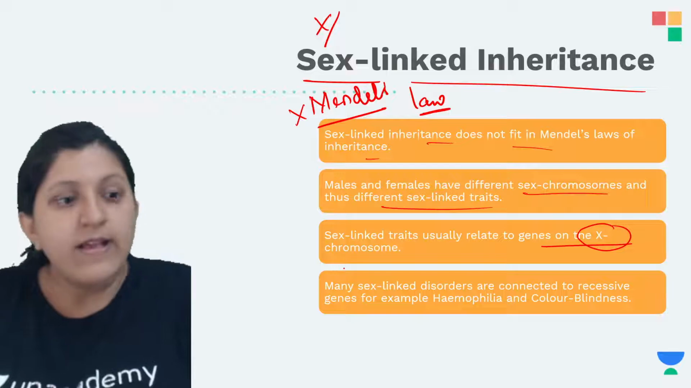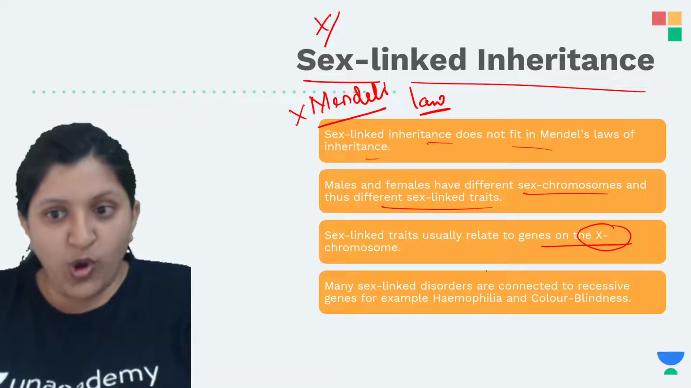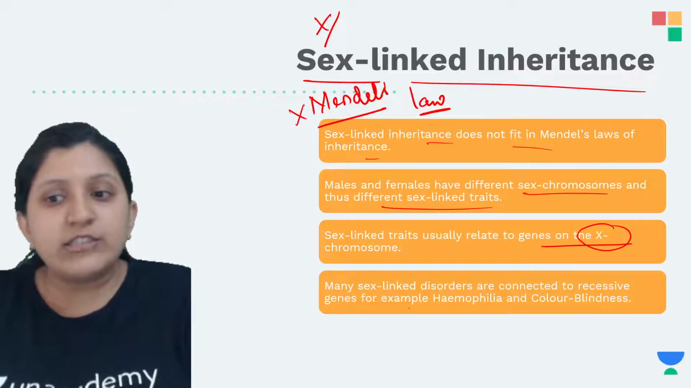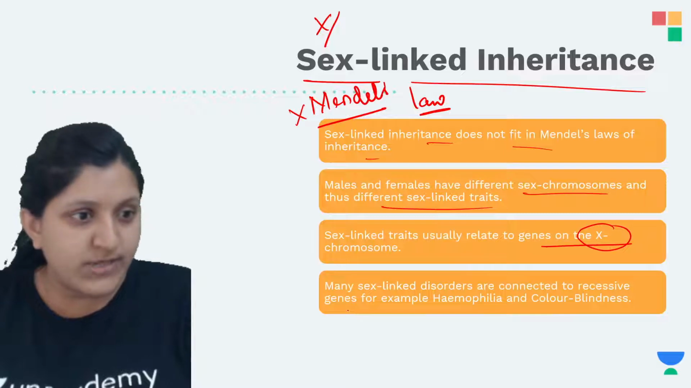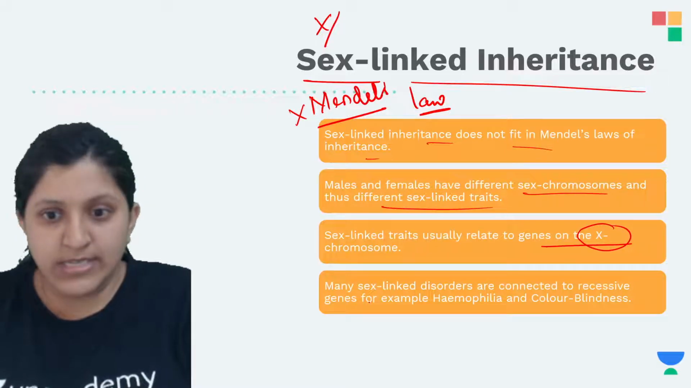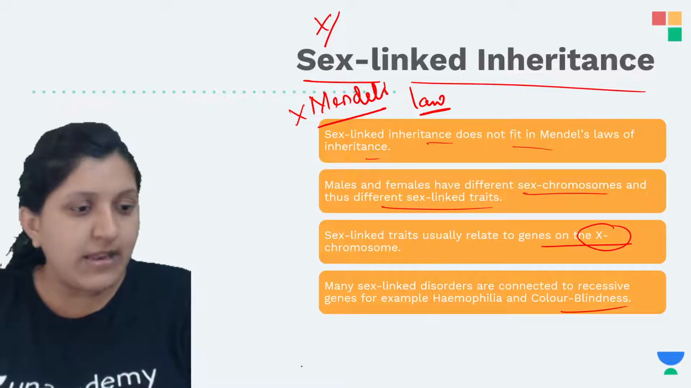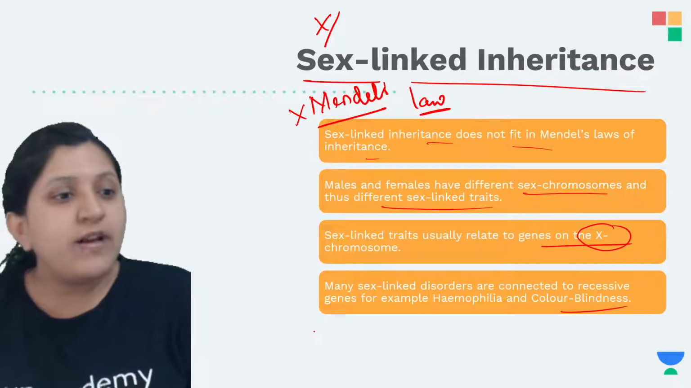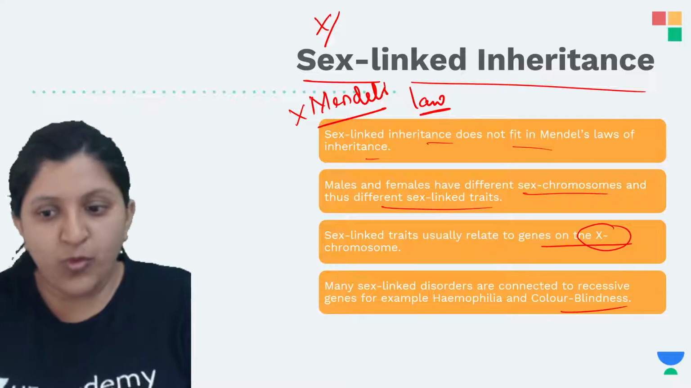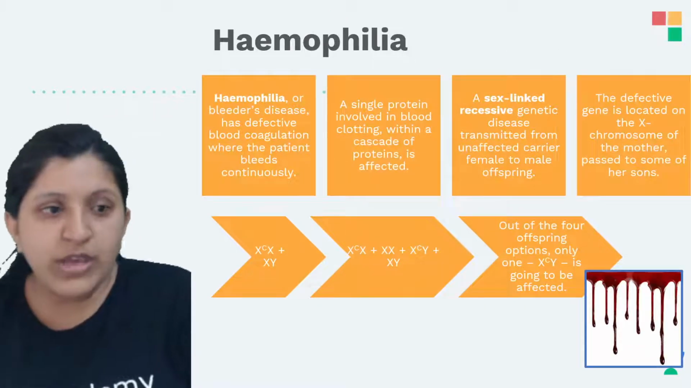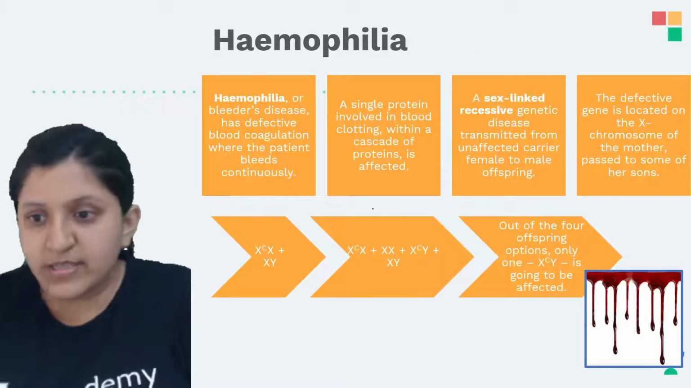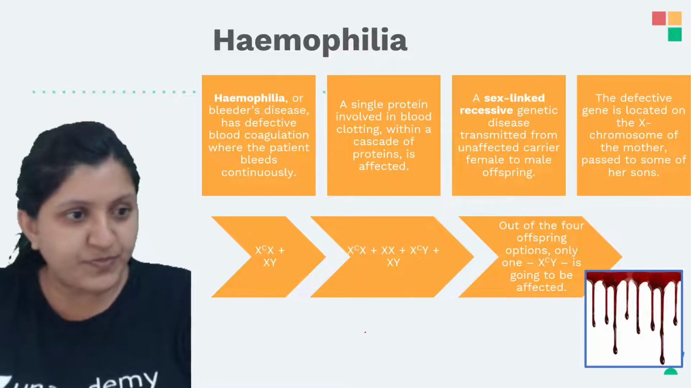So let's see this one. Many sex-linked disorders are connected to recessive genes, for example hemophilia as well as color blindness. So there is color blindness and then there is hemophilia. Hemophilia, let's have a look at this. This is a bleeder's disease.